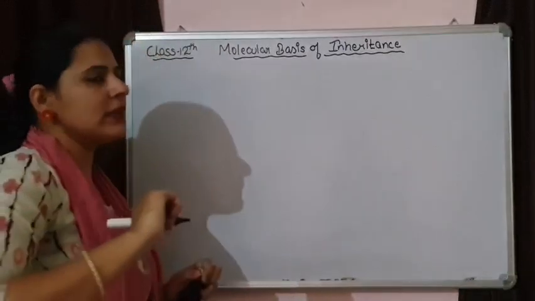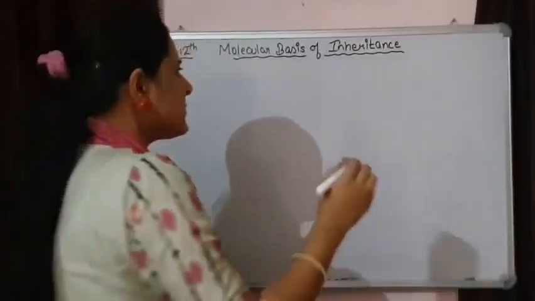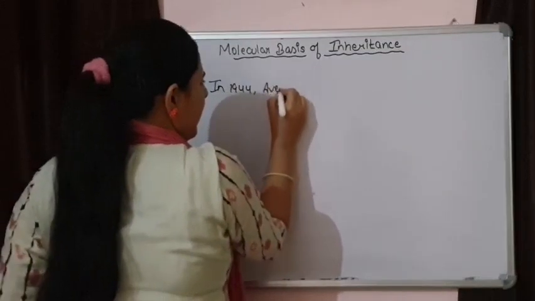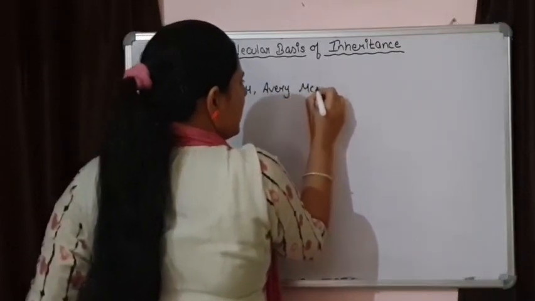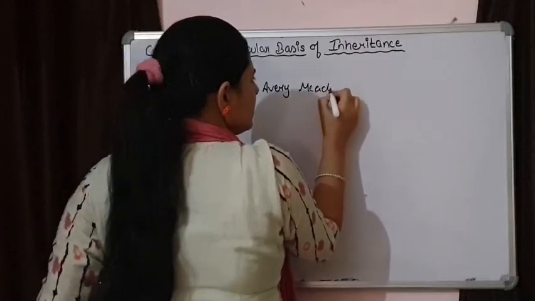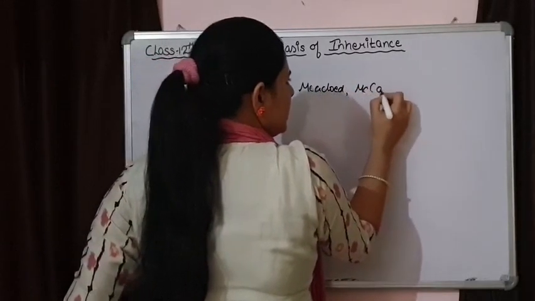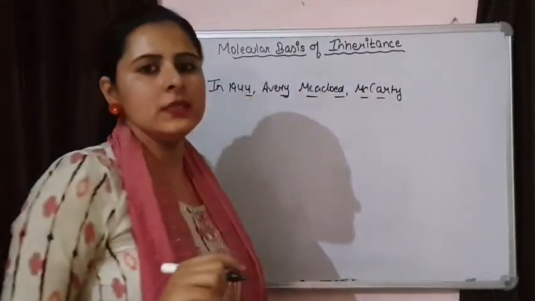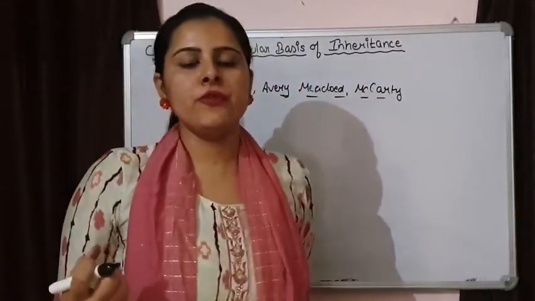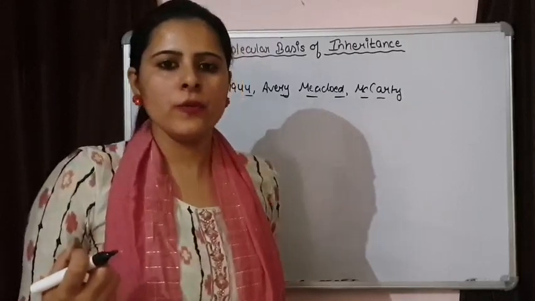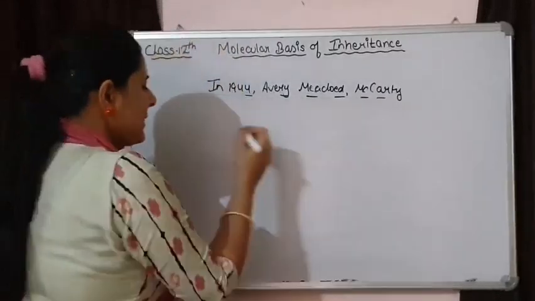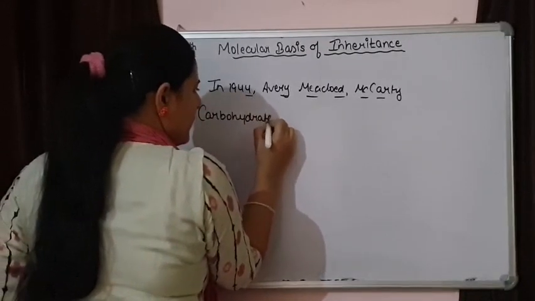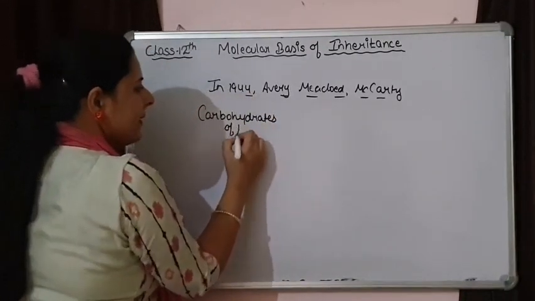Later on, three scientists worked on Griffith's experiment. In 1944, Avery, MacLeod and McCarty. What they did was extract different components from the heat killed S strain.